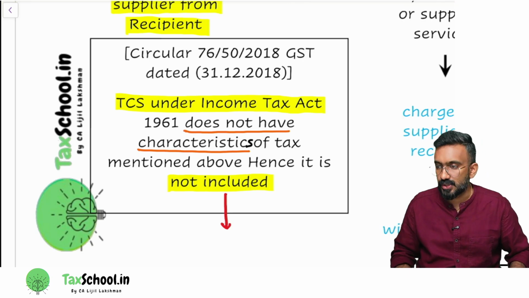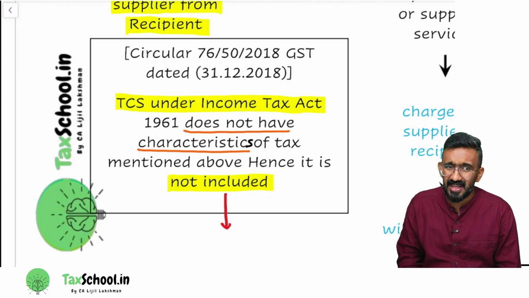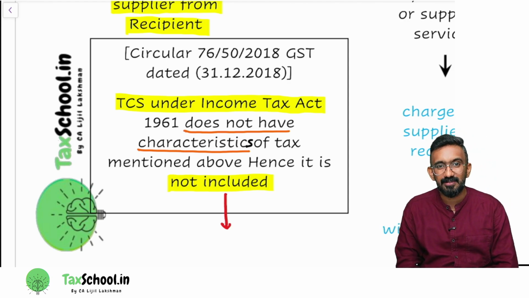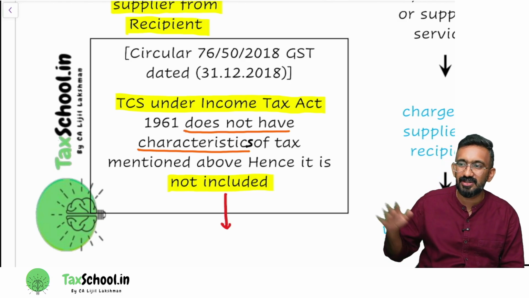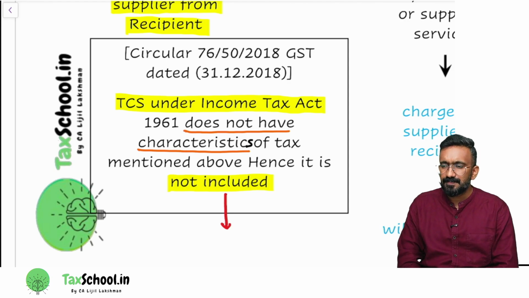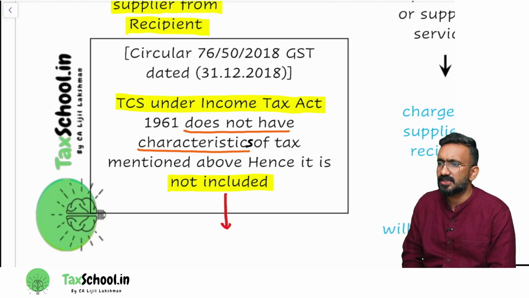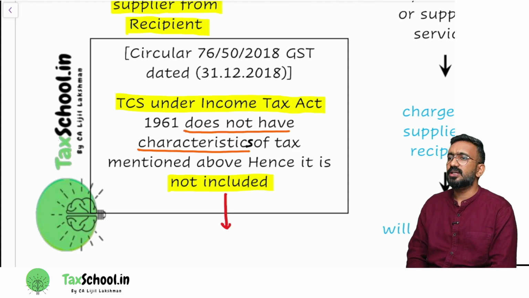What does this clarification say? Let's read this clarification. It's an important one. They can test you in the exam because your income tax has TCS. So it's something talking about TCS on income tax. What does it say? The circular says, TCS under the Income Tax Act 1961 does not have the characteristics of tax mentioned above. Hence, it is not included in value.